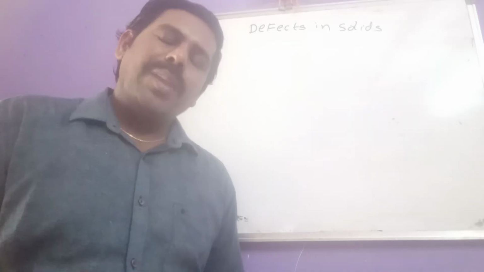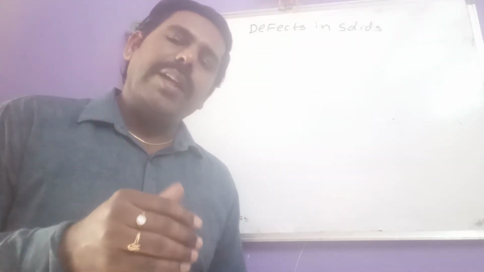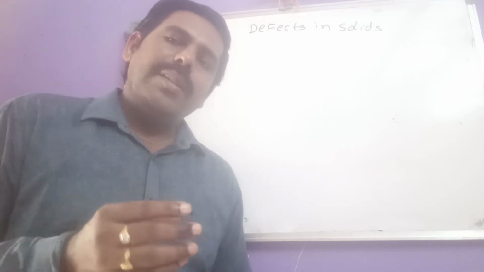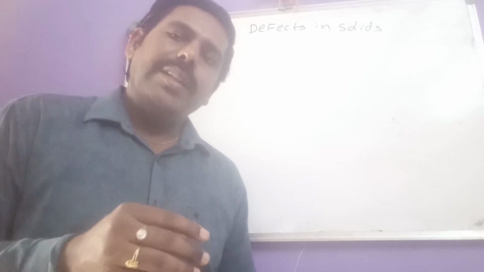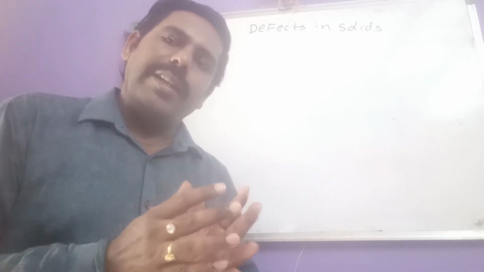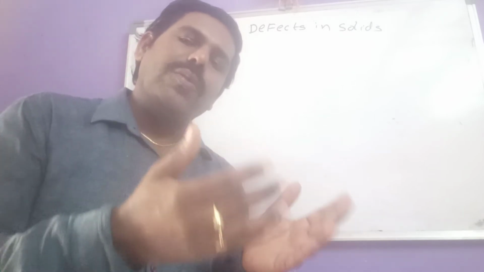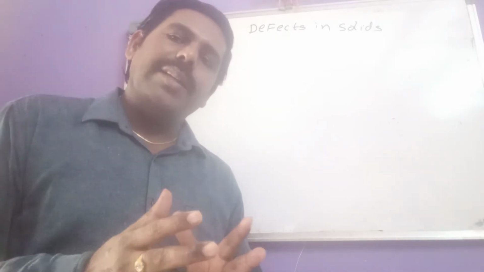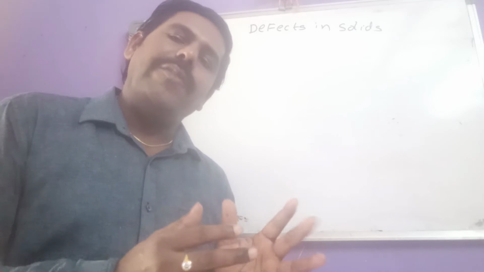All solids have a tendency to get a defect, because in that defect they get disorderliness, randomness, and due to that, entropy increases. So for this reason all solids have a tendency to get a defect.